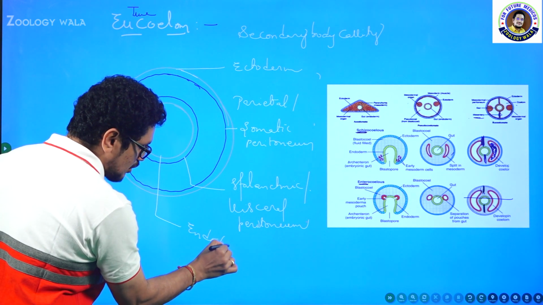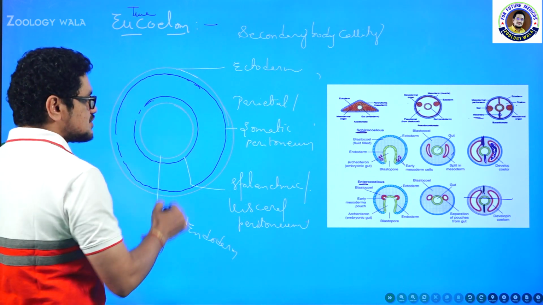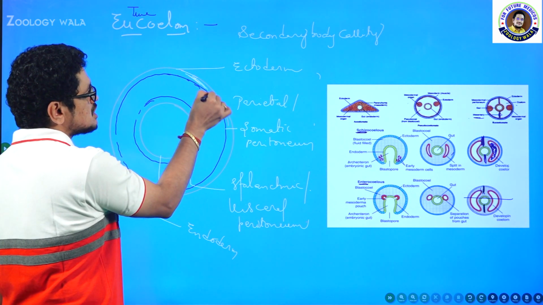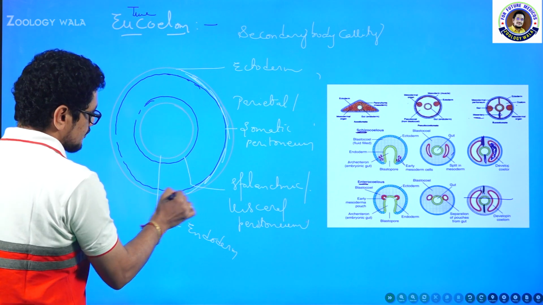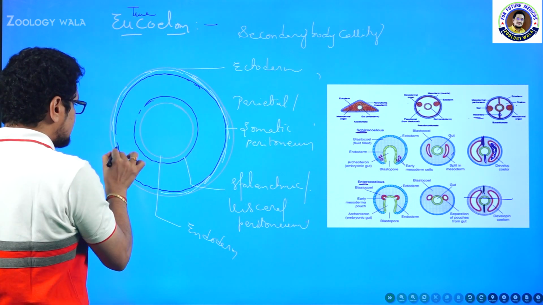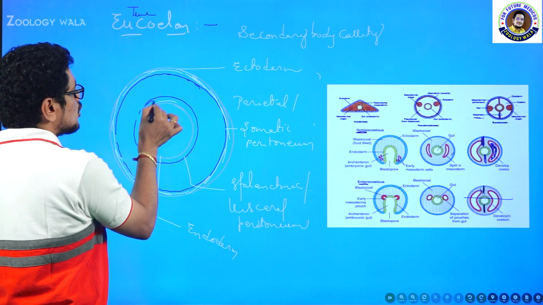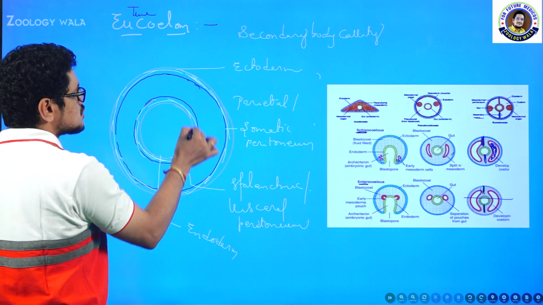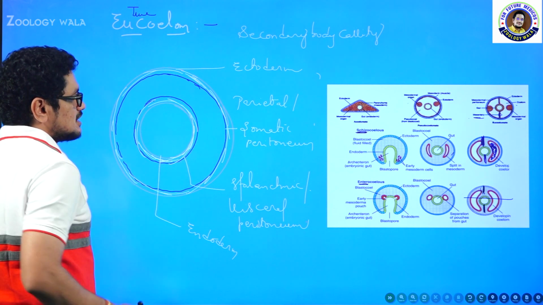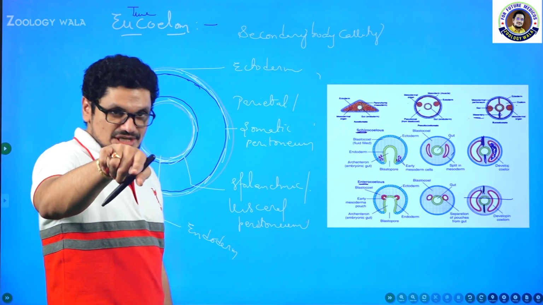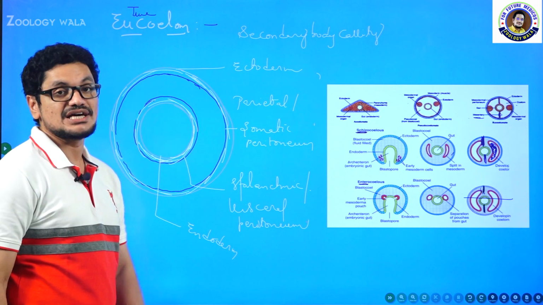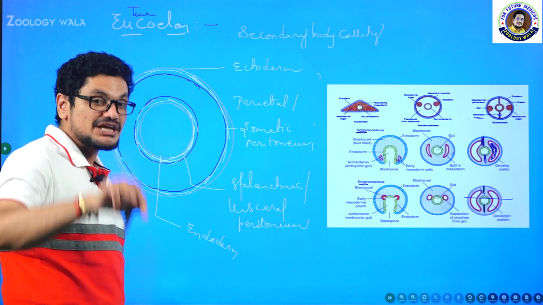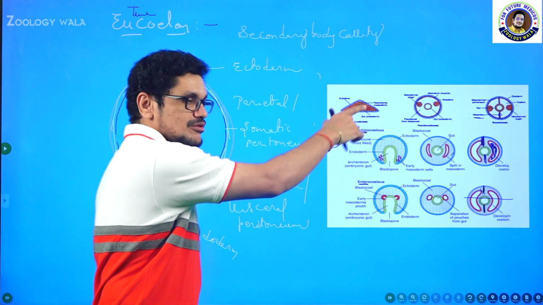My dear friends, I am going to close this session with just one point. See here, in between the ectoderm and parietal peritoneum, muscles will develop, and in between the endoderm and this visceral peritoneum also muscles will develop. In previous cases, in acoelomates or pseudocoelomates, these highly developed layers are not there. That is the reason. This peritoneum is not there in acoelomates or pseudocoelomates.